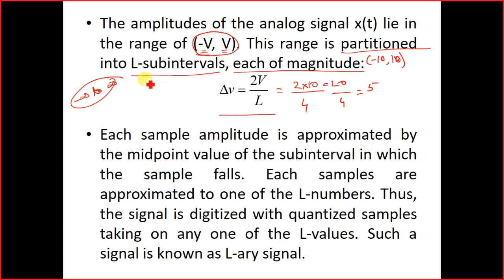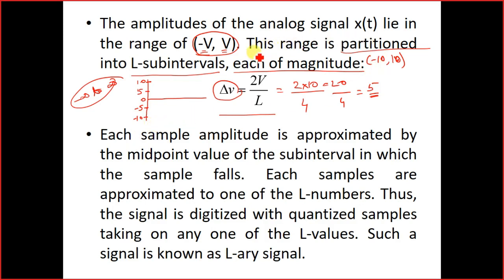Now we take these values: we have 0, then we have 5 because 5 is the delta V. Similarly, in the negative domain we will have minus 5. Over here we will have 10, and at the bottom, in the negative domain, we will have minus 10.